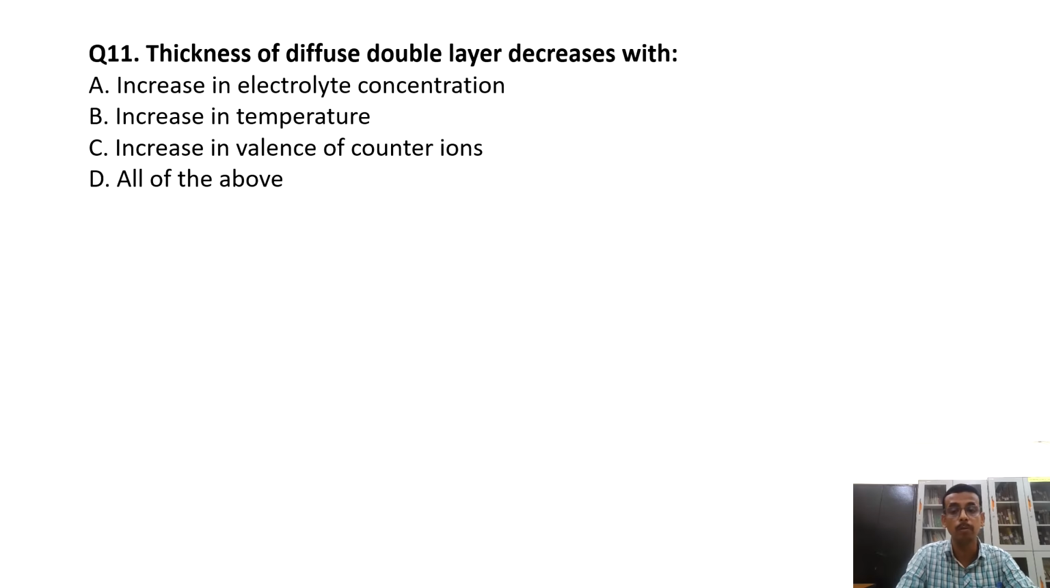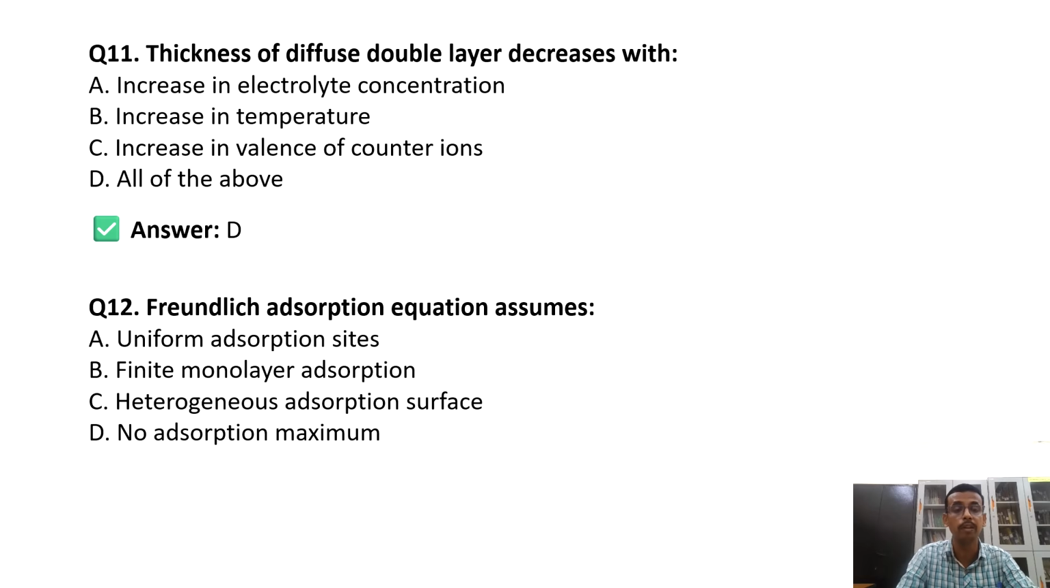Thickness of diffuse double layer, again important, decreases with increase in electrolyte concentration, increase in temperature, increase in valence of counterion. So the answer is all of the above. Please remember, this is very important for SRF and also for JRF. Freundlich adsorption equation assumes what? That there is no adsorption maxima. This is also an important question: the Freundlich equation assumes that there is no adsorption maxima.